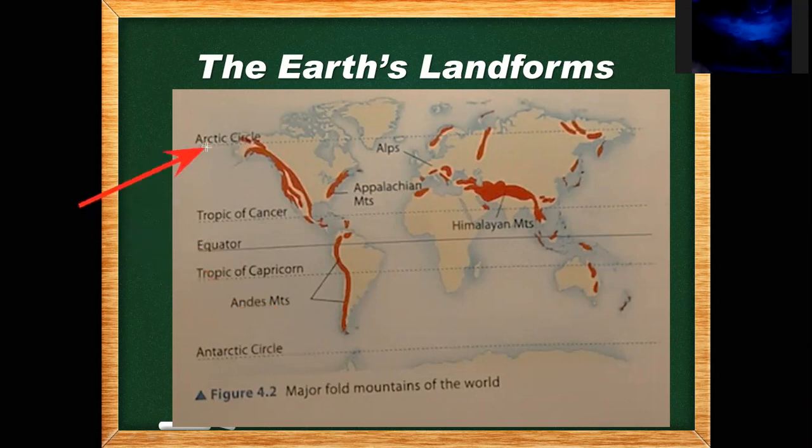See the Arctic Circle, the Alps, which are in Europe, the Himalayan range. All these orange or red ones are the mountain ranges in different places. You see the Tropic of Capricorn, Andes, Equator, Tropic of Cancer, Arctic Circle, Alps, the Himalayan mountain range.